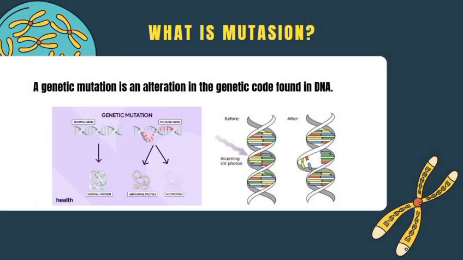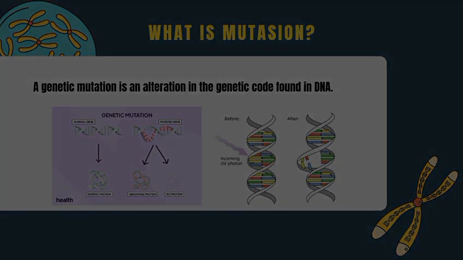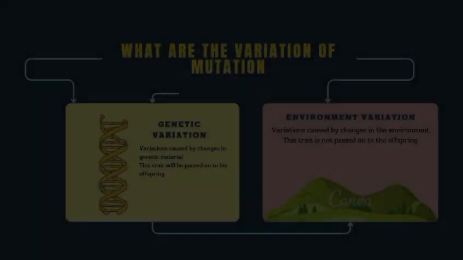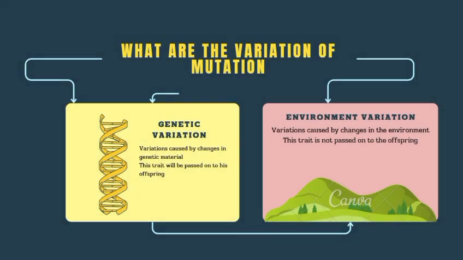The next part is, what is mutation? A mutation is any change in the DNA sequence inside our cells. DNA carries instructions for building our body. So when DNA changes, a gene may work differently, a trait may change, and sometimes disease can appear. Mutation can be small, changing just one base, or large, changing a whole chromosome.